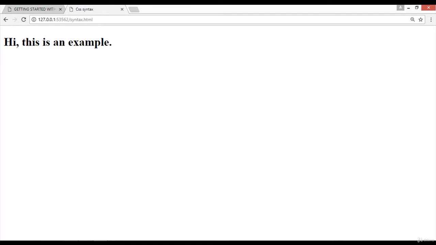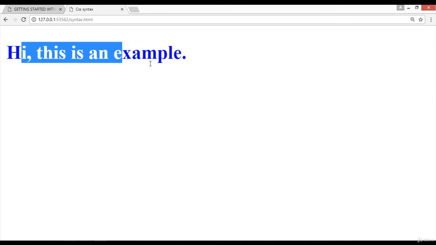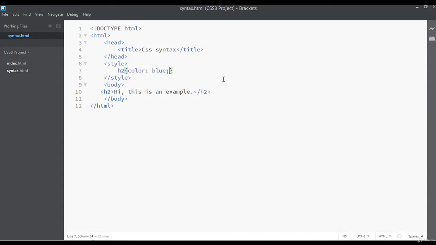Save, go to your browser and refresh, press F5 to refresh. Now you can see the heading 2 is with the blue color because we have assigned here heading 2 color must be blue. Now this heading 2 is a selector, so this is called a selector.